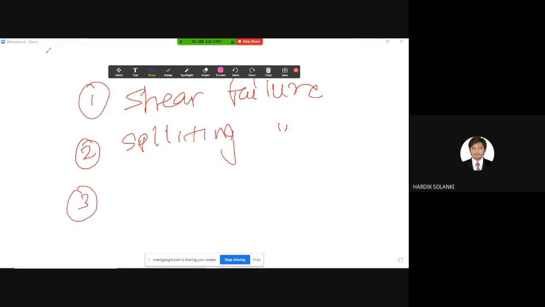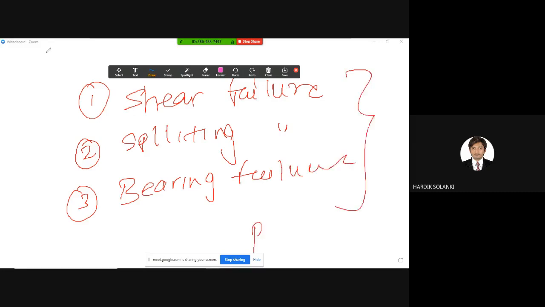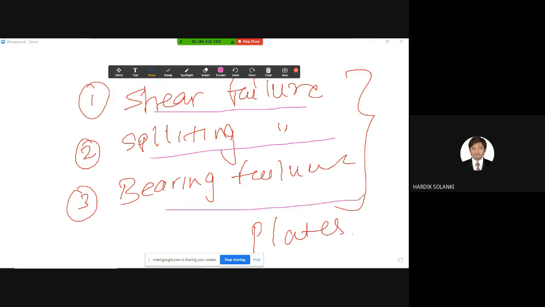And third is bearing failure. All these failures are for plates. They may ask for splitting failure or bearing failure also. So the question can be twisted, but the fundamental will remain the same.